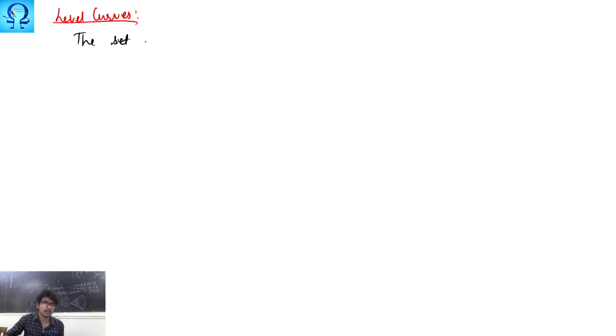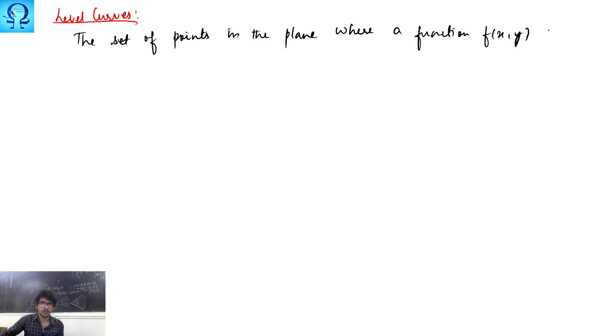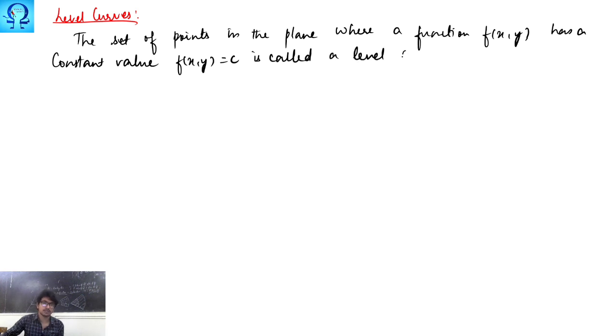The set of points in the plane where a function of two variables x and y has a constant value, f of x y equals c, is called a level curve of the function f.